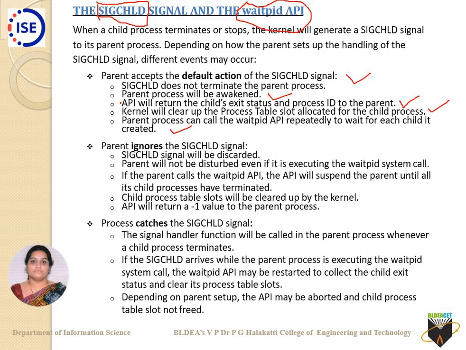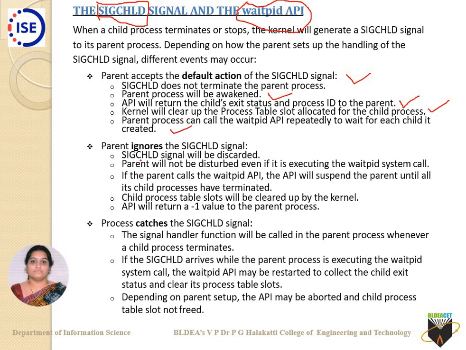So with the default action, the API will return the child's exit status and process ID to the parent. What will the kernel do? The kernel will clear the process table entry, from a used entry to an unused entry. Then the parent process can call the waitpid API repeatedly to wait for each child it created.